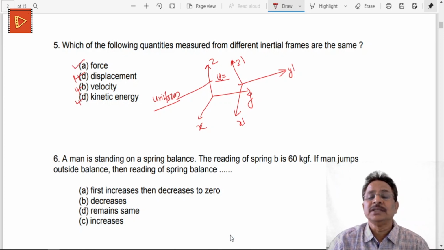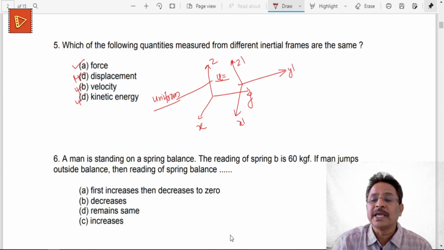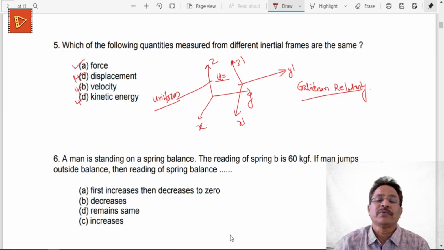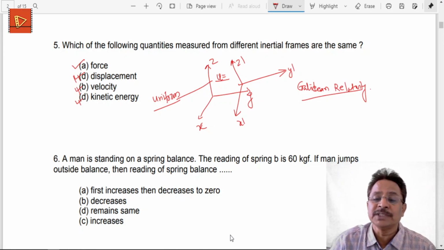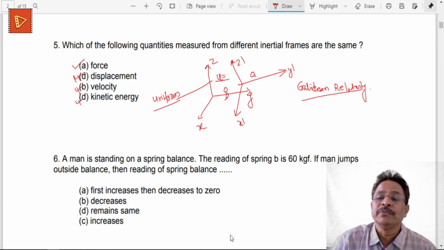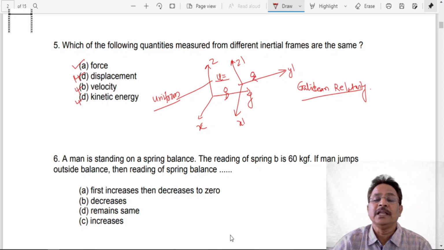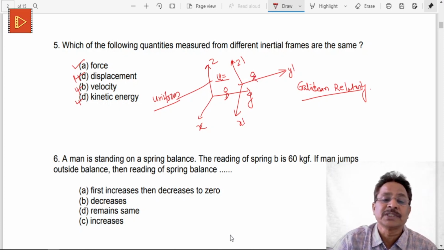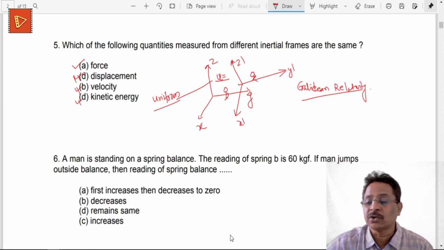And this is called Galilean relativity, or Newtonian relativity, if you remember. Actually this is not part of the discussion here, but when we go for measurement of a certain force in such frames of reference, this force will be found to be identical according to the observers in frame 1 and frame 2, and that is called Galilean relativity. So in this case, question number 5, option A is the correct option.